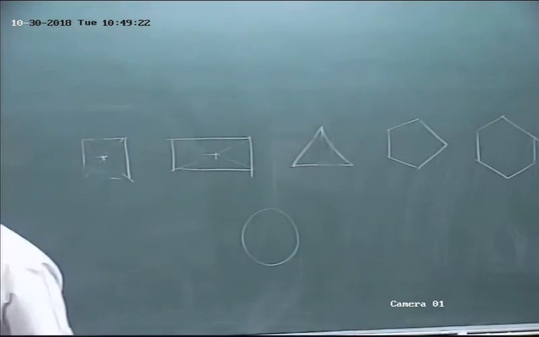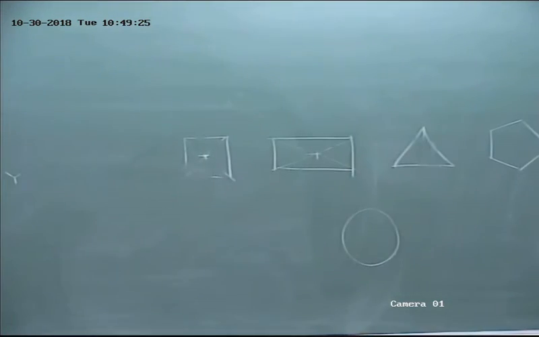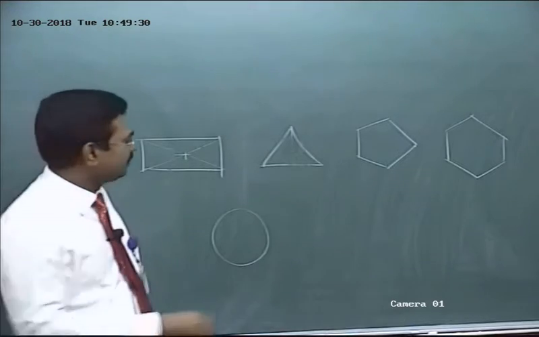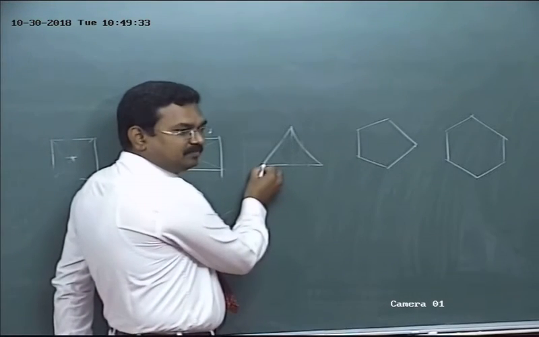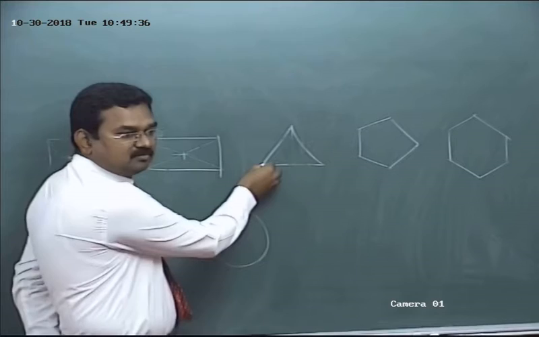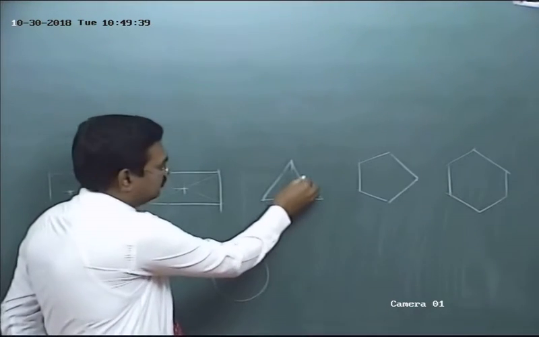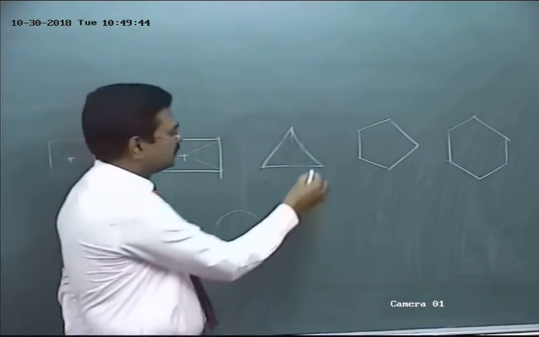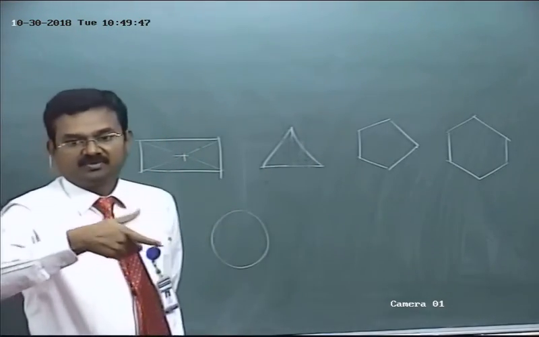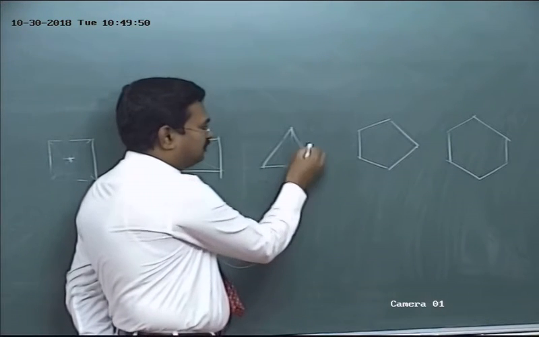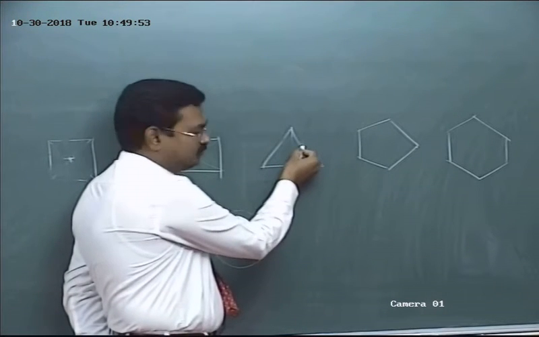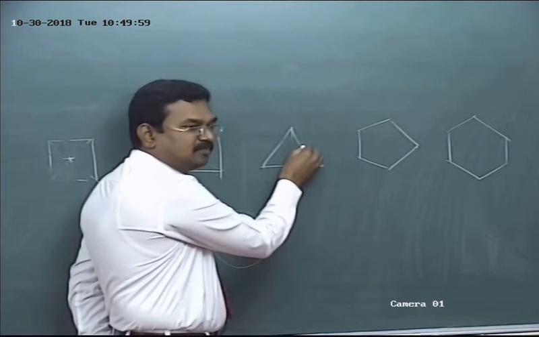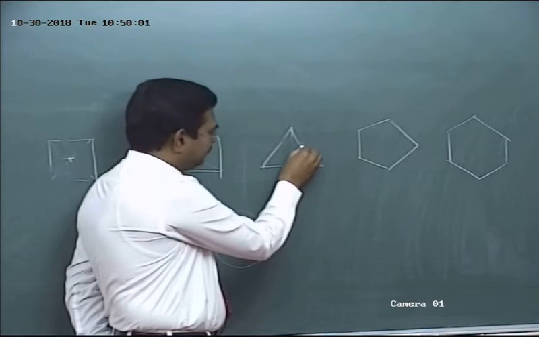So for a triangle, do you want to find the midpoint of the triangle? Listen, in the square pyramid and the square prism, we have to find the midpoint of the triangle, isn't it? So take this corner. For this corner, which one is the opposite side? For example, the side is 30 mm. Find the midpoint of the opposite side. 15 mm. Mark this point at a distance of 15 mm. It means find the midpoint of the opposite side. Mark the midpoint of the opposite side. Join the point with the corner.